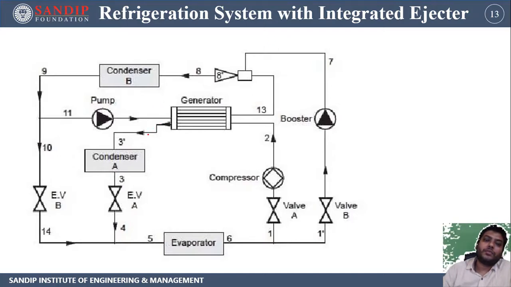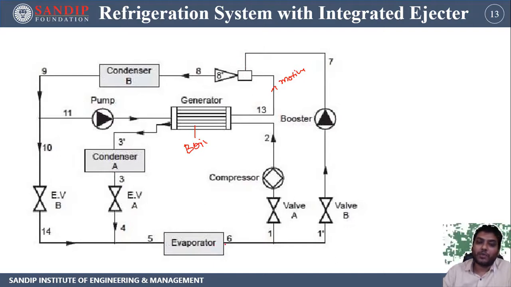If we are talking about an integrated ejector, we again see the same configuration, nothing else. If you really see this part, this is nothing but a boiler. From the boiler we are always generating a motive steam, and the motive steam is transferred over there. You know that from the evaporator it always comes as a source steam to the ejector.